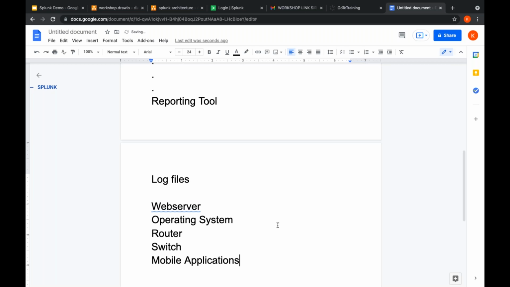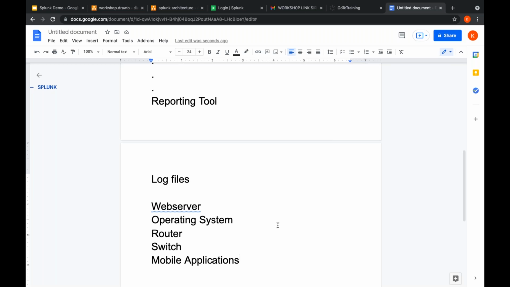Whatever the thing may be, a device which consists of software is not a big thing. Even a device which consists of a chip will be generating log files. So you can remember it like this: a device which consists of software will be generating log files. These are called the log files: the operations, activities, or events that are performed on a machine or a device, whatever it may be, are stored in separate files.